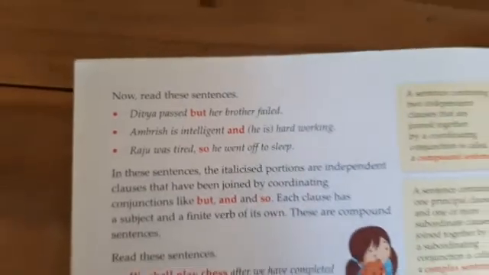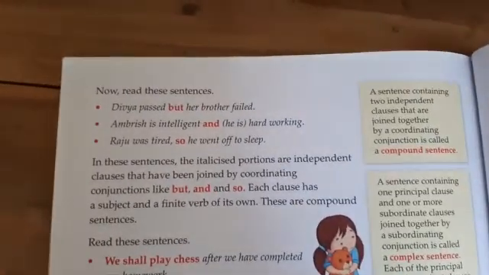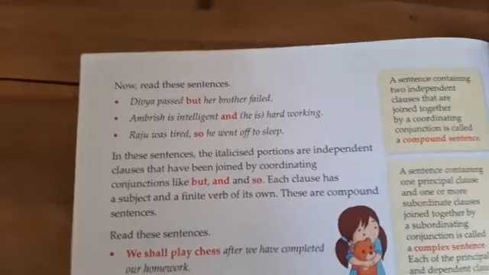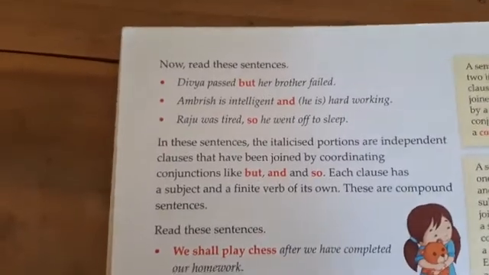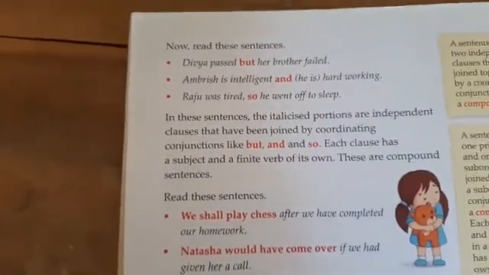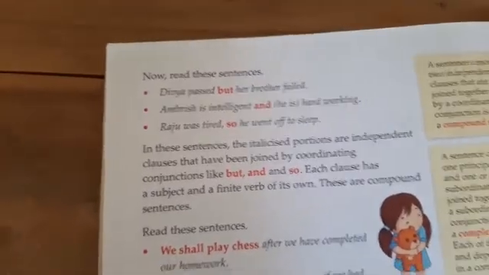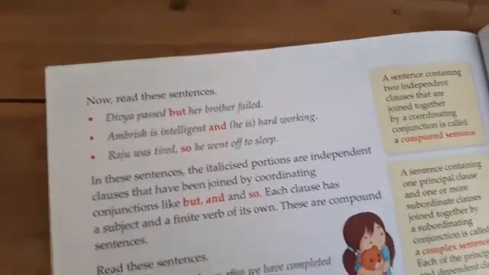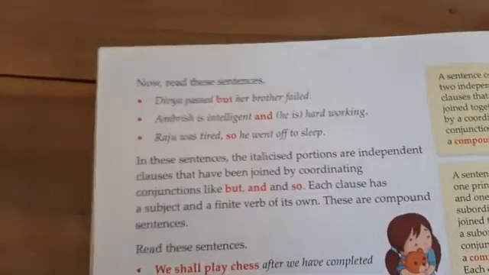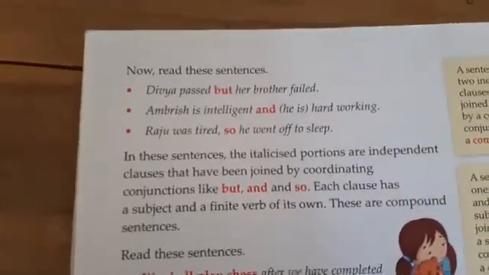Now, a compound sentence is a sentence containing two independent clauses that are joined together by a coordinating conjunction. As for example, we can look here: Divya passed but her brother failed. Actually, but is used here to join two opposite sentences. Divya was passed but her brother was failed.